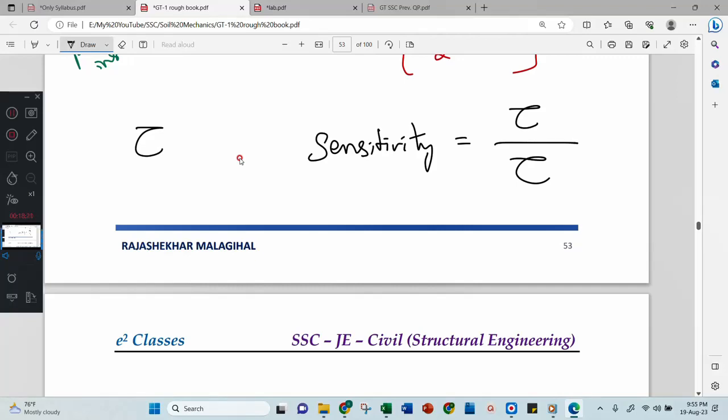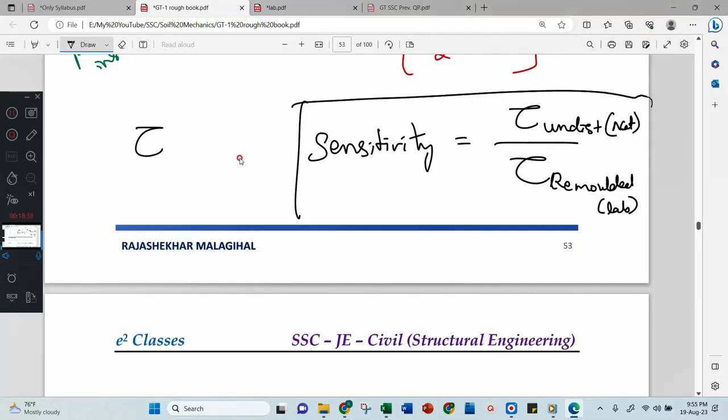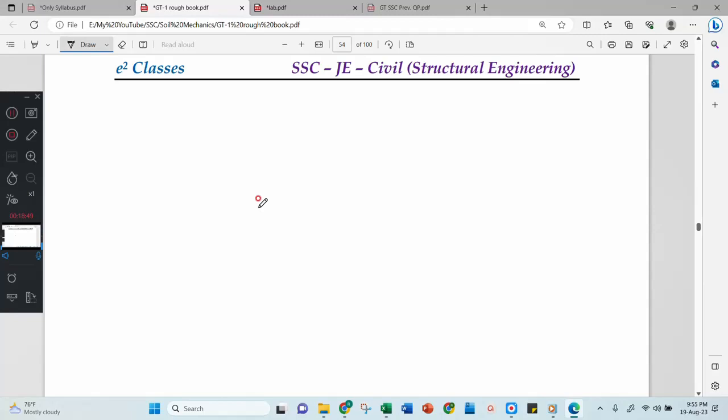Tau undisturbed, field and lab. Undisturbed by remolded, or you can consider it is natural by lab. Correct? This is your sensitivity. Over. This is all about direct shear test. Sorry, shear strength. And one more thing I didn't explain. Meanwhile, I could explain that one.